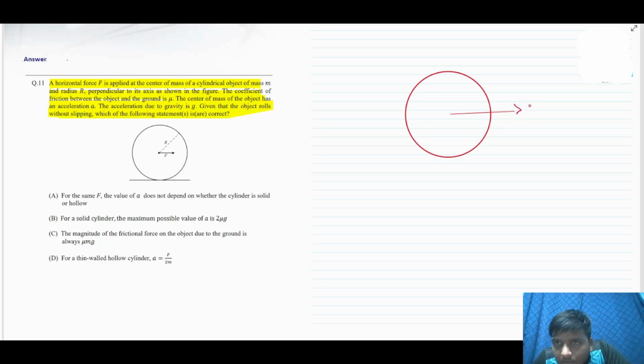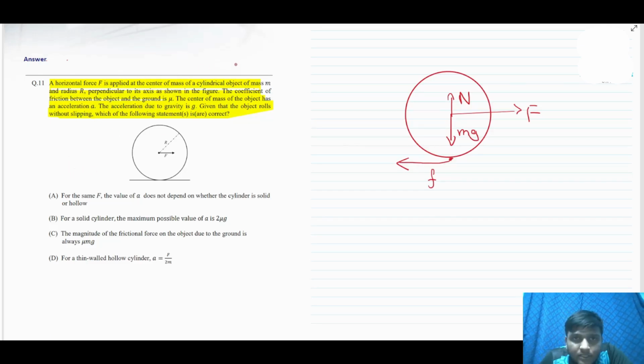So we will first draw the free body diagram of our given cylinder. It will be like this. First, let's make a circle. At the center, there will be a force in this direction, F, and in the downward direction, there will be gravity, that is mg. In the upward direction, it will face a normal force N, and at the part which touches the bottom, it will experience a force of friction here.